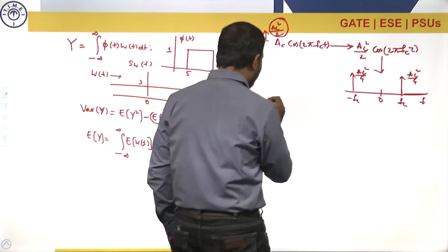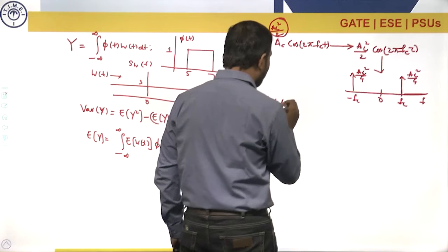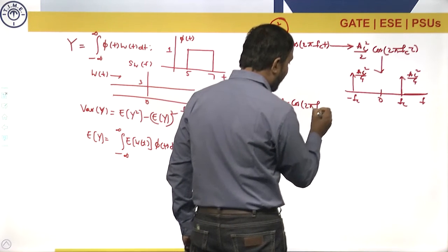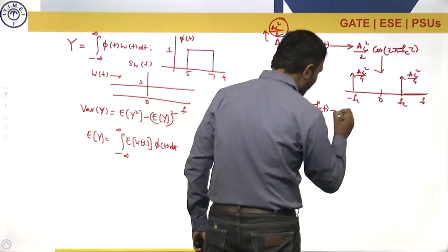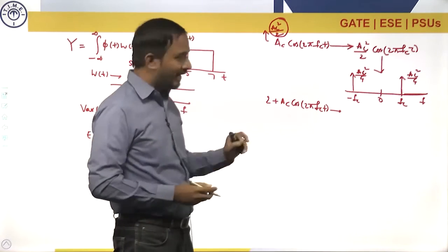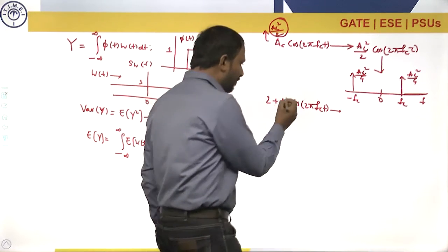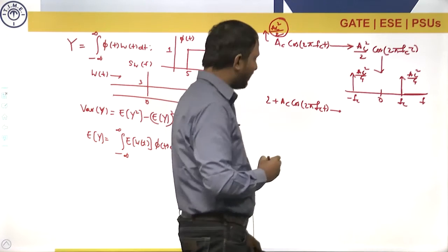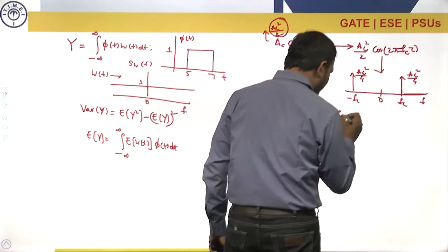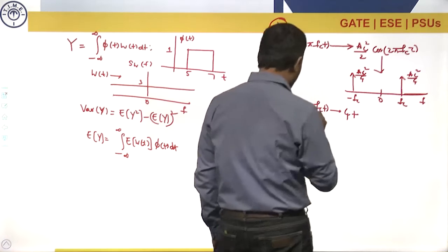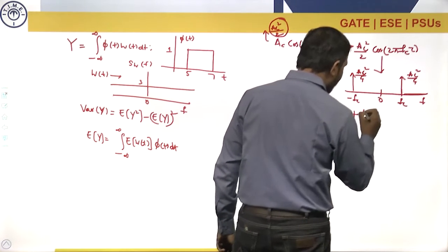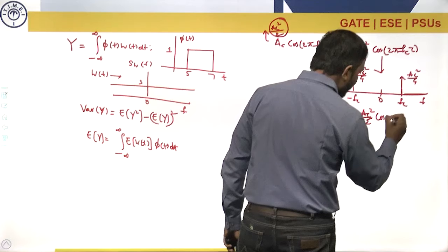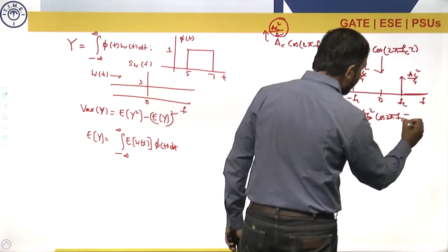Suppose I take 2 plus Ac cos 2 pi fc t. What will happen to the power spectral density? Here 2 is a DC signal, DC plus Ac cos 2 pi fc t, and if you calculate the autocorrelation function, for the DC 2 it will be 4, plus for Ac cos 2 pi fc t it is Ac square by 2 cos 2 pi fc tau.